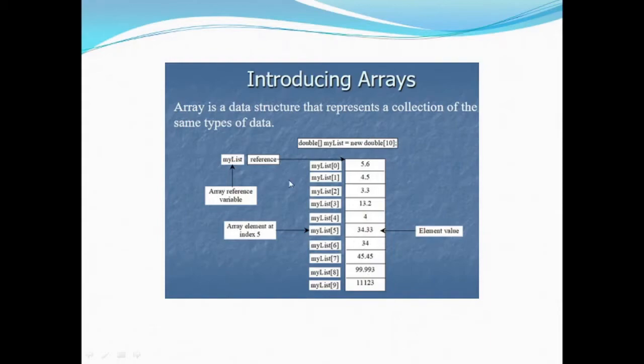Okay. And if we say array element at index 5, that means the index specified is 5 and the value stored is 34.33.